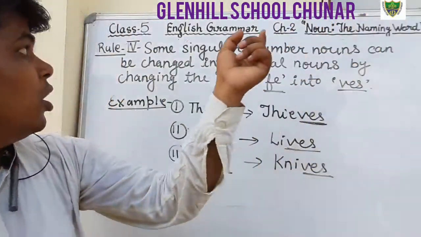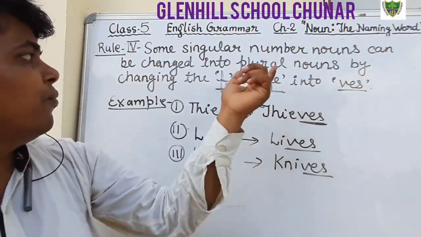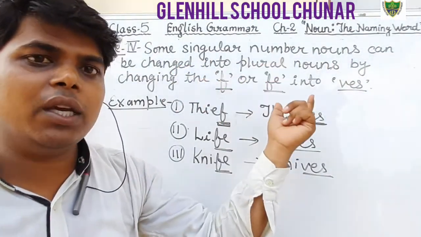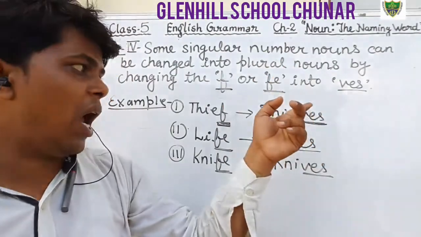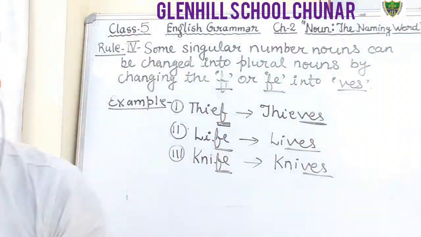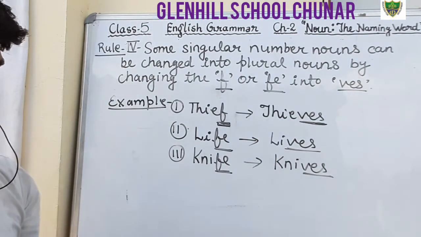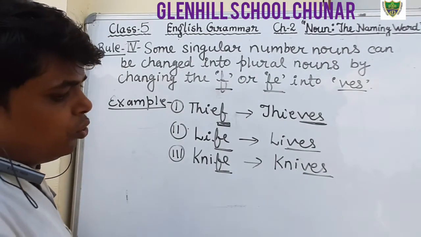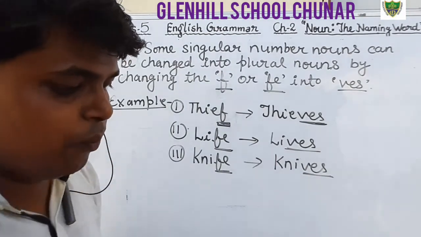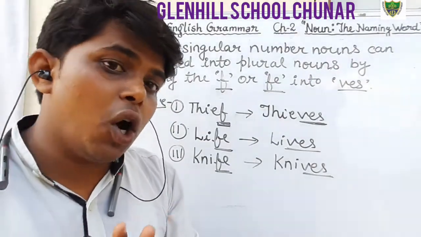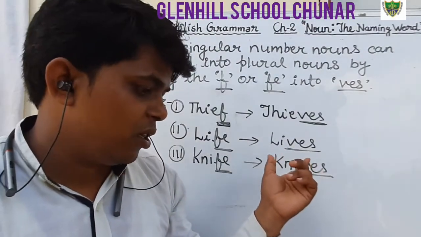Okay, students, so the fourth rule says that if any singular noun ends with F or FE, it will be changed into VES. Example we have seen: thief will be changed into thieves, life will be changed into lives, and knife will be changed into knives. Okay, students, but there is an exception also. There are some words that you have to learn. With these words, we will not add VES. Those words you should know.